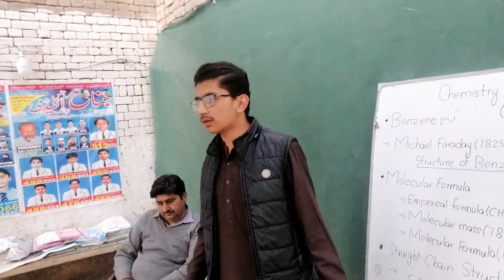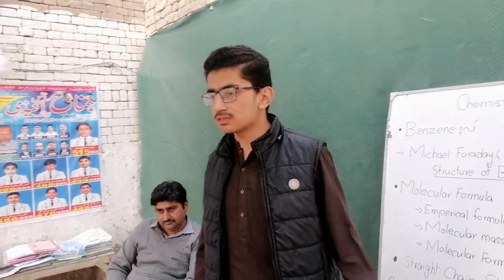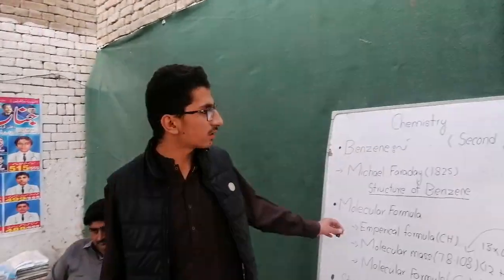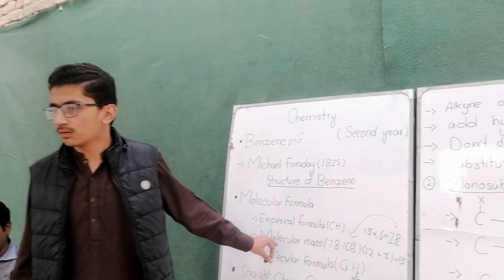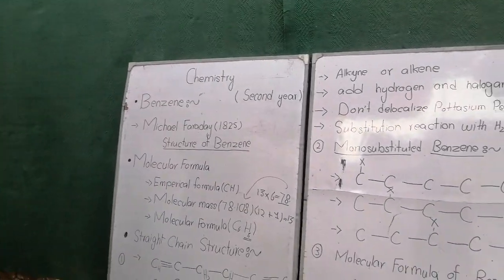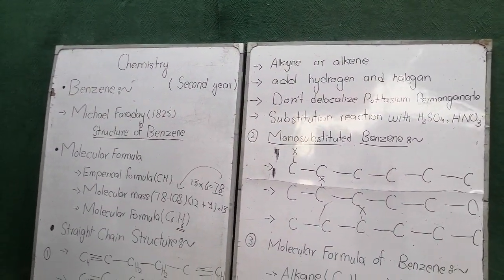So it proved that the straight chain structure of benzene was incorrect. It was disproved that benzene cannot be a straight chain. Then other research and other points will be discussed further.